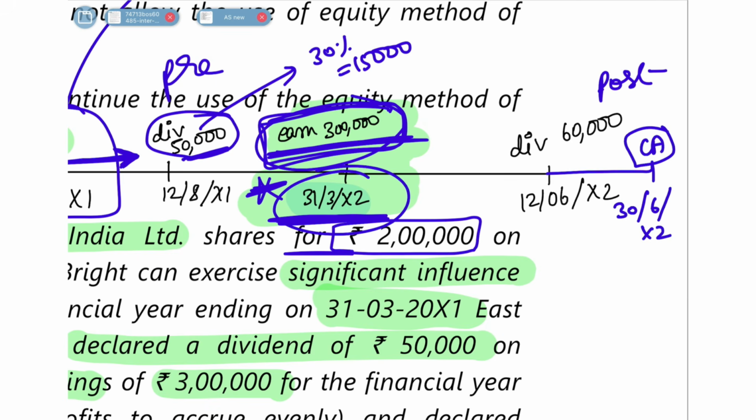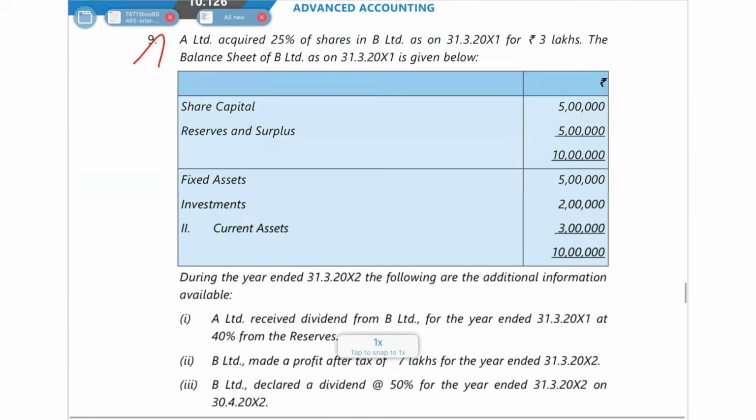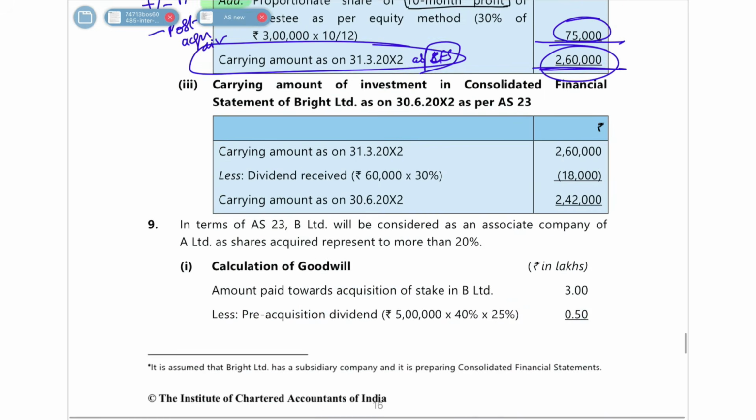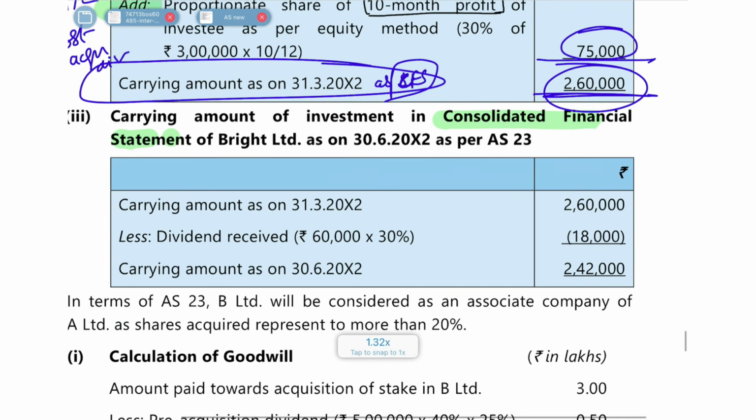So what has happened from 31st March to 30th June? Only one extra transaction has happened, which is your post acquisition dividend of 60,000 rupees. So if you make that adjustment alone, it will be proper. So, carrying amount of investment in consolidated financial statements: your carrying amount on 31st March was 2,60,000, which you wrote from here. Then what will the carrying amount on June be?